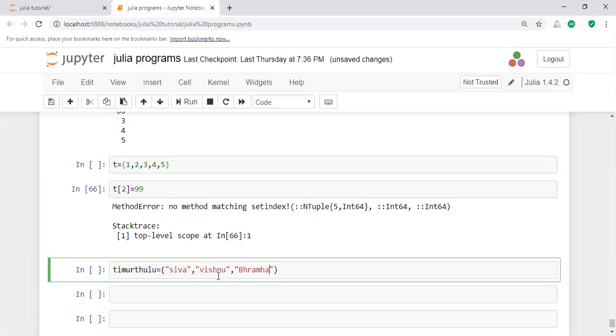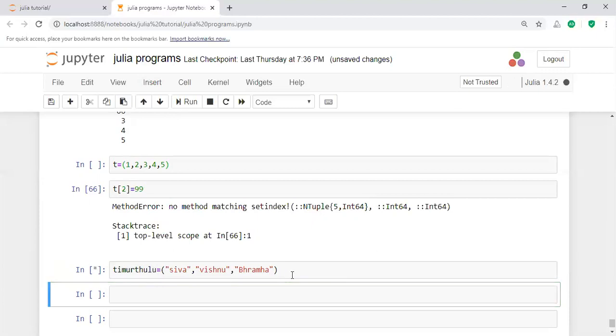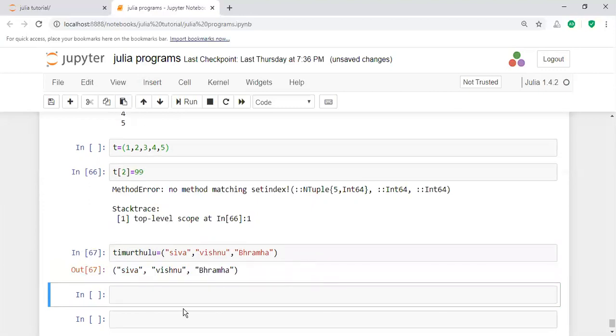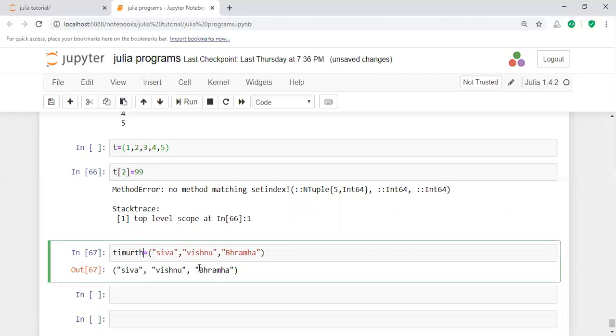Yes, that means for easily remembering the tuple, you cannot change the values here. For example, this is Trimurtulu. That means the Trimurtulu T, you will simply remember the tuple. If you execute this one, it displays the values like this: Shiva, Vishnu, Brahma. Here Trimurtulu. That means if you want to change it, for example, as a simple representation, I am taking the Trimurtulu as a